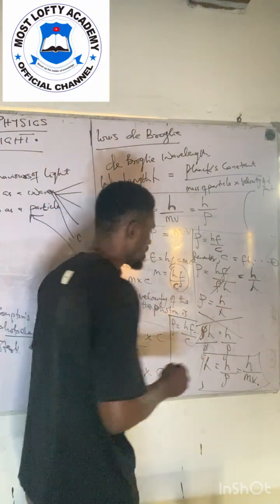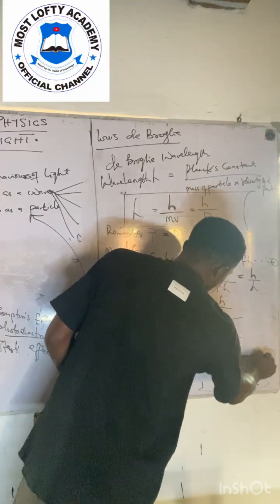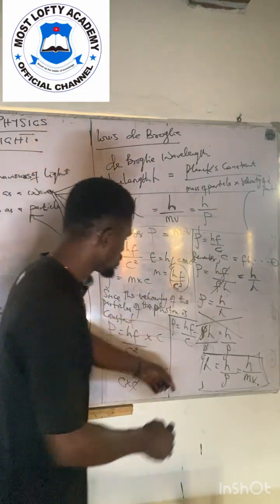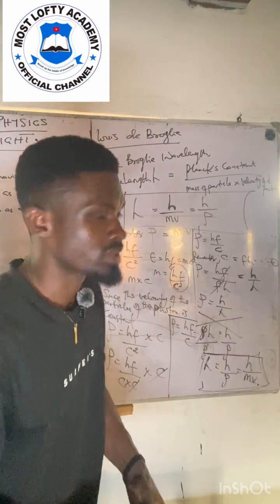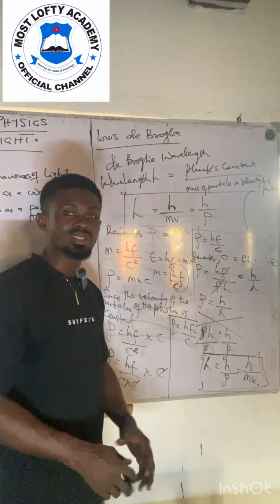That is how we derive this formula. This wavelength is known as the de Broglie wavelength. So we are looking at the de Broglie wave.